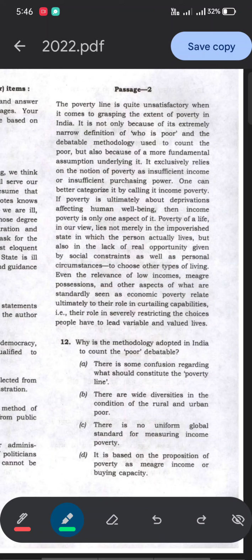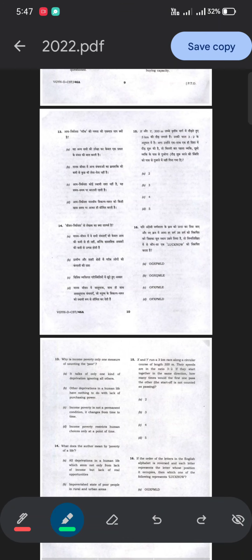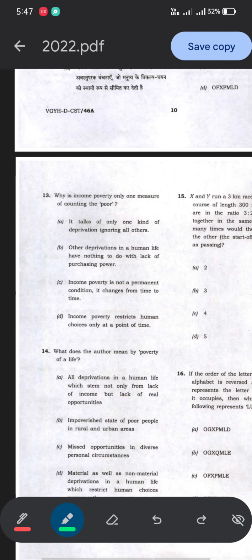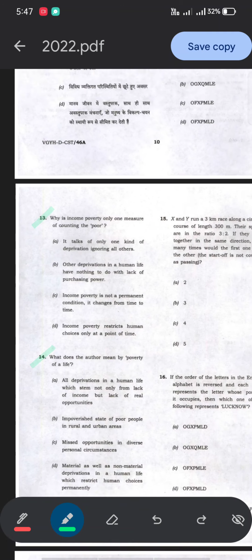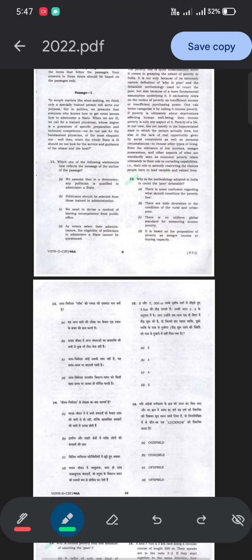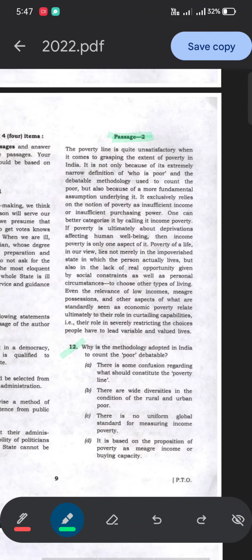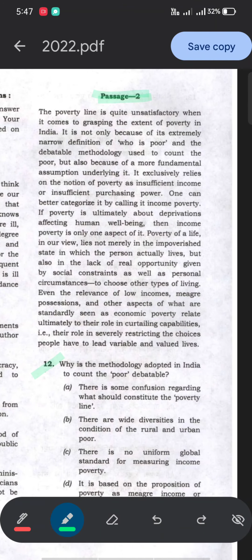Hello everyone, so today we will solve some other questions of CSAT. This passage, as you can see, has three questions: question number 12, then 13 and 14. Okay, so do not leave this kind of question just because the passage is longer.